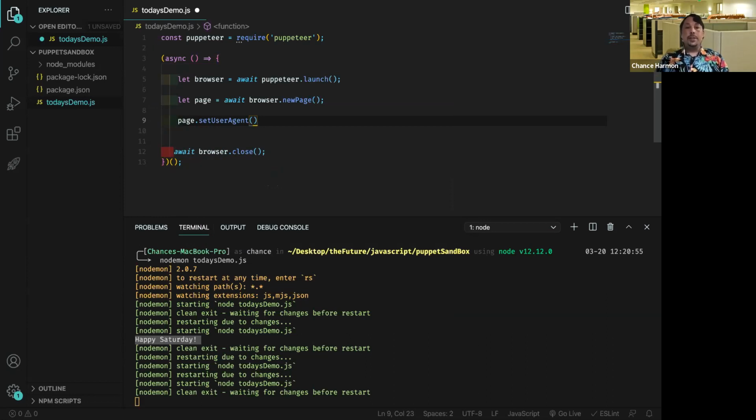And the idea is that I want to be able to tell this page that I'm going to that I'm not a bot. I'm not some malicious agent. I'm just a general user from a single computer. I'm just somebody trying to go to Google. I'm trying to go to Amazon, something like that.